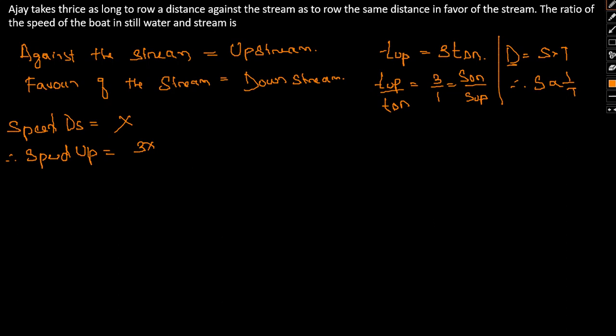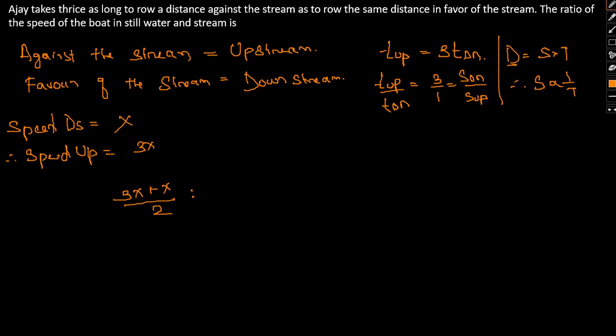So let me do one thing. Let me simply take out the ratio of the same. Okay. So upstream by downstream. So if we consider the upstream speed, that would simply be distance equal to speed by time. So speed x plus x.